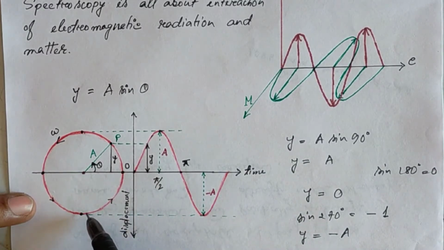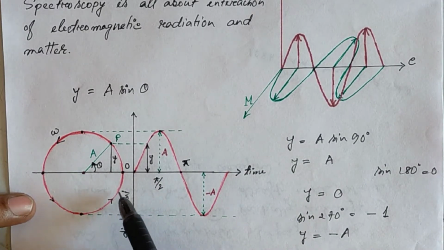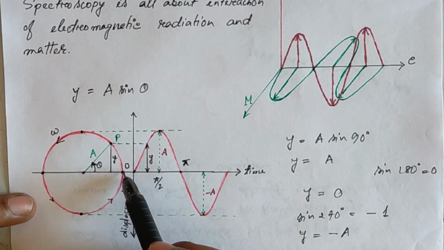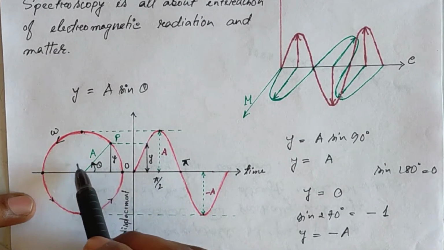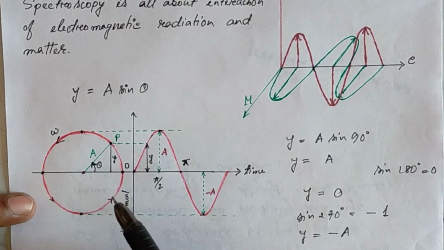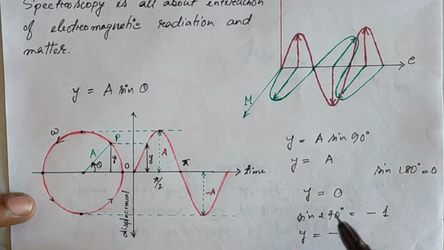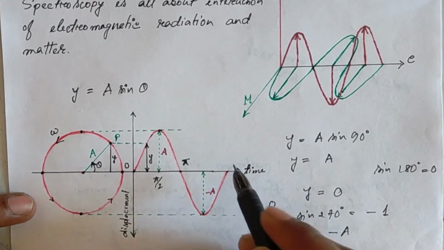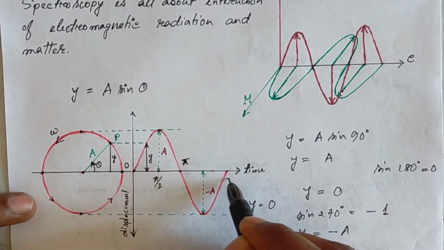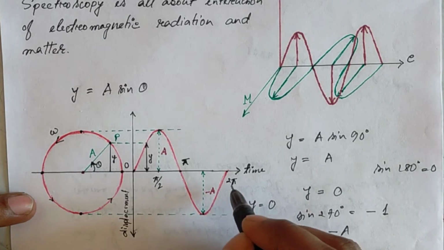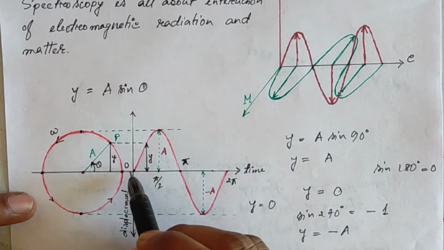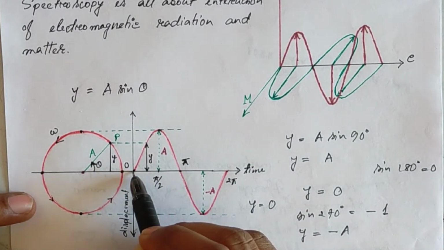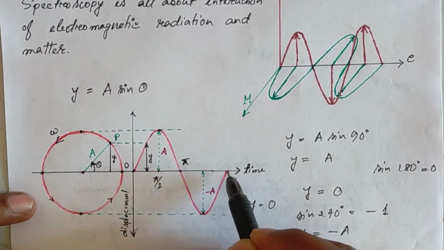Next, again, when the particle moves in this direction and reaches this point, at that point the angle will be 360, and sine 360 means again 0. So again y will be equal to 0. So at that point, which is twice pi, that means we have got 3 points here, 0, pi and twice pi.